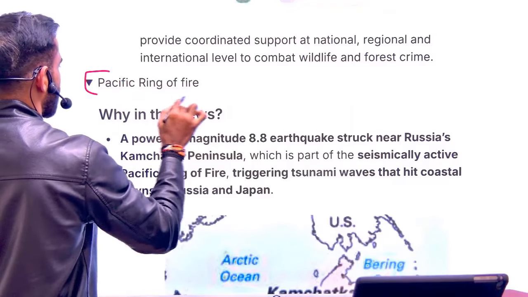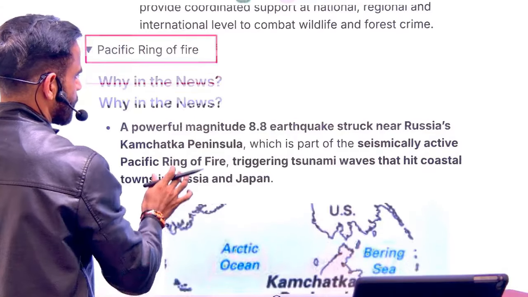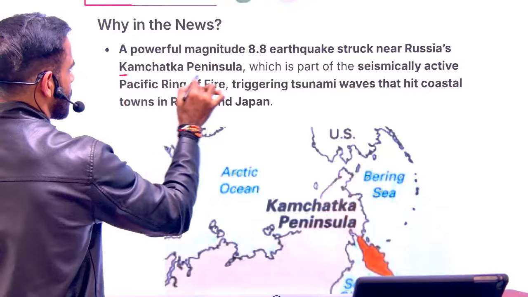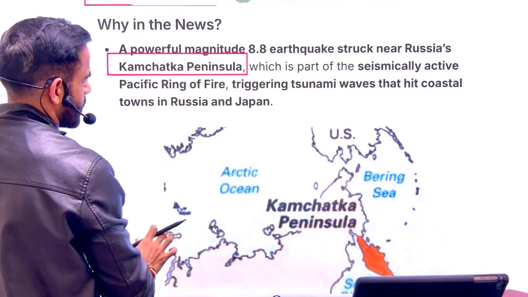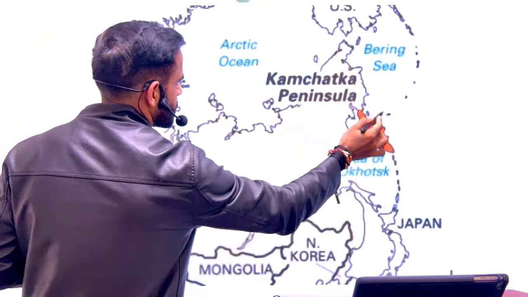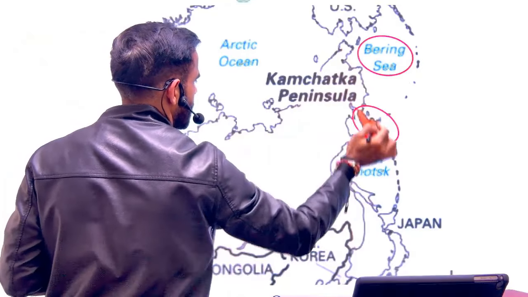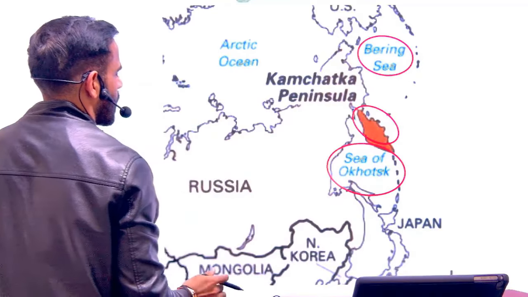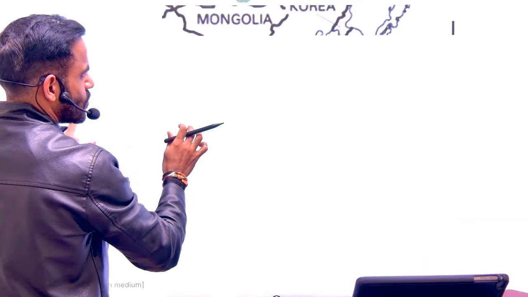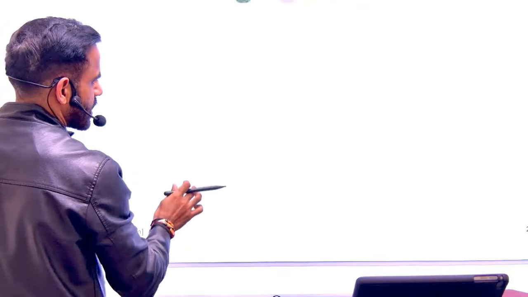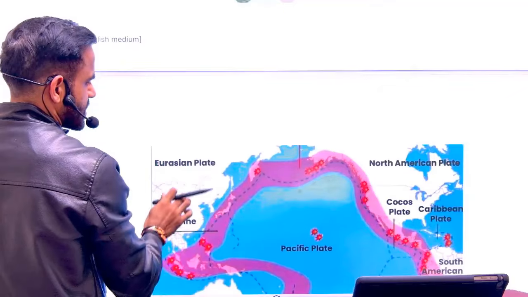Next is the Pacific Ring of Fire. That's a very basic geography topic. So recently, this Kamchatka Peninsula was in news because of the earthquake. This is Kamchatka Peninsula. This is Bering Sea. This is Sea of Okhotsk. Pacific Ring of Fire is basically prone to earthquake and volcanic eruption. So this is the Pacific Ring of Fire.